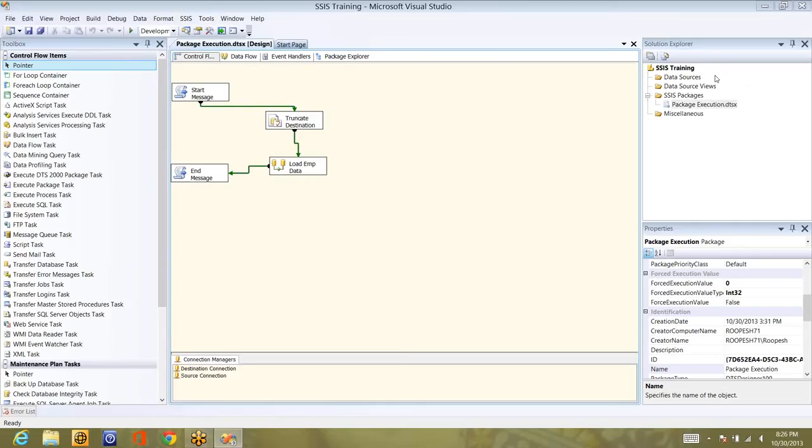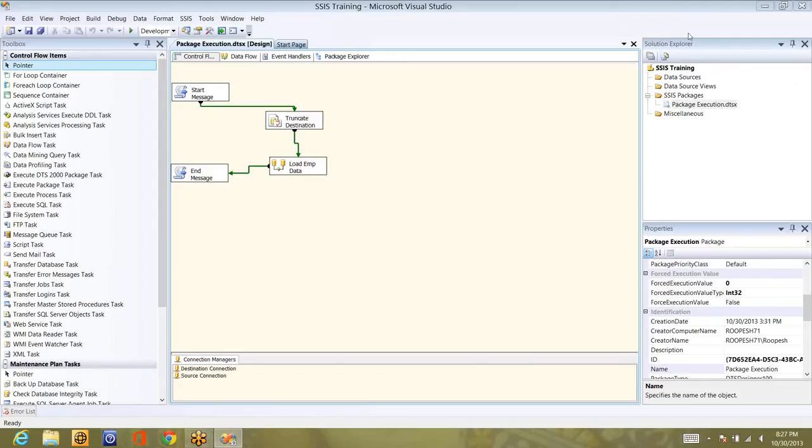But for now, in this session, I'm going to discuss only how to execute. If you observe the last 3 sessions, the first session was how to deploy the packages, the second session was how to deploy the packages with variables and package configurations. And the third one, the last one: after deployment, what you need to do is execute it. How to execute it.